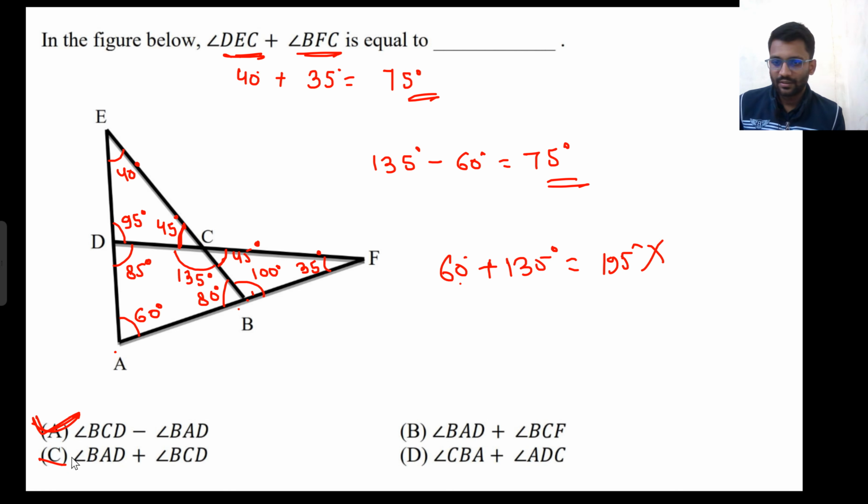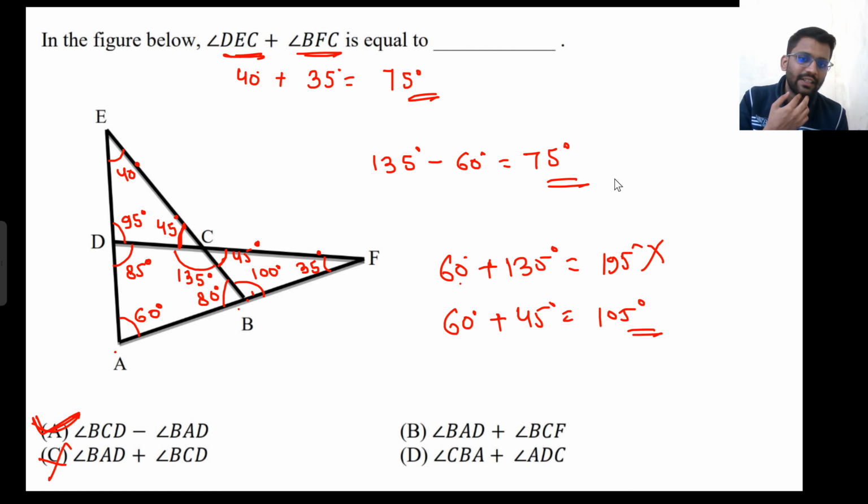Cannot be an option. BAD plus BCF: BAD 60 plus BCF 45 is 105 degrees. Still near 75, but the other is exactly giving 75. So again, this will not be an option.